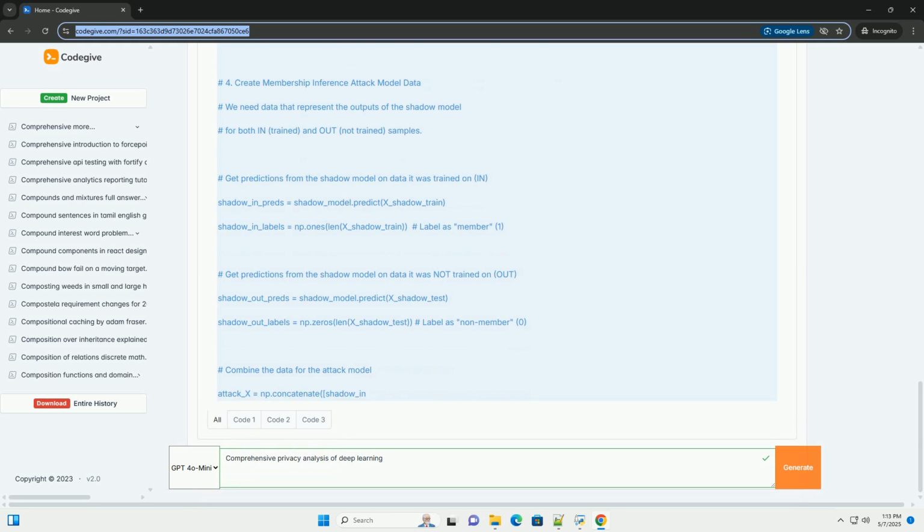3. Model inversion attacks. Goal: to reconstruct sensitive training data from the model's parameters or predictions. How it works: the attacker optimizes an input to maximize the model's output for a specific class. The optimized input is then interpreted as a reconstruction of the training data associated with that class. Example: reconstructing faces from a facial recognition model. Conceptual code outline. 4. Differential privacy poisoning attacks.